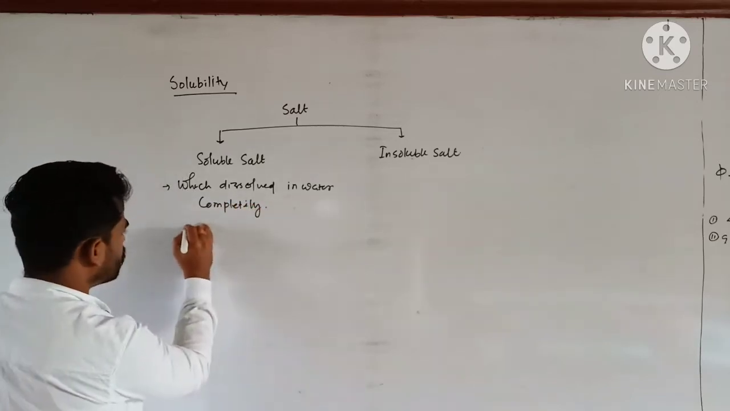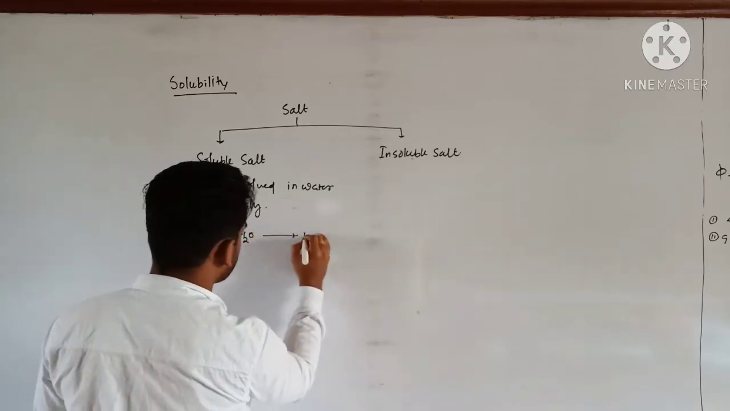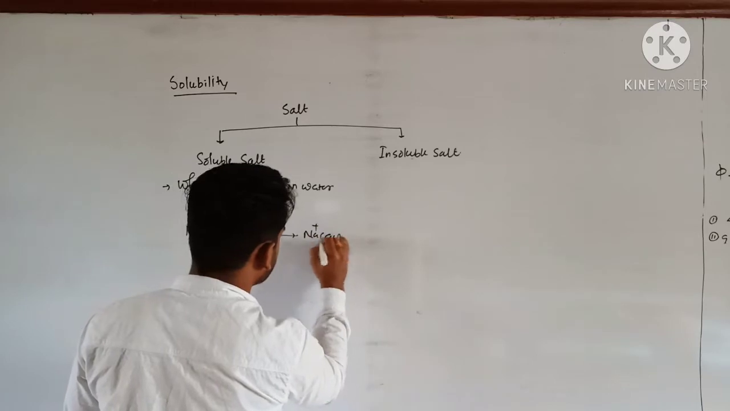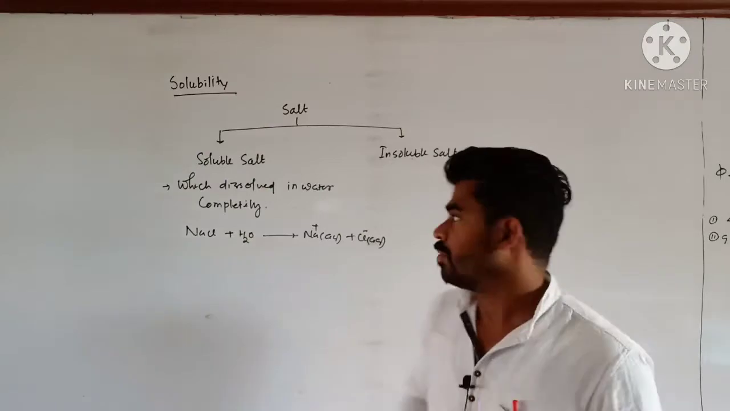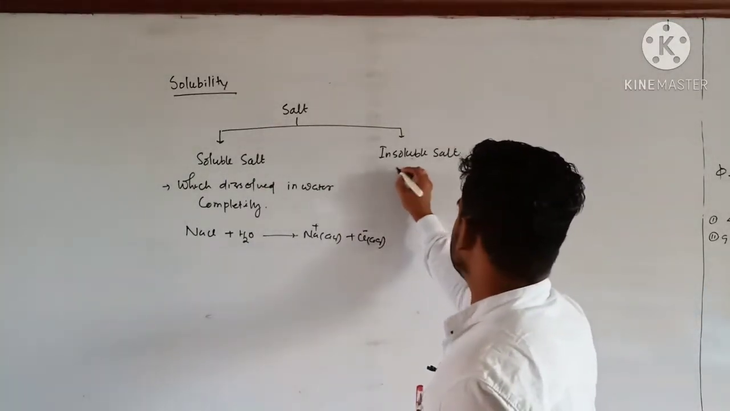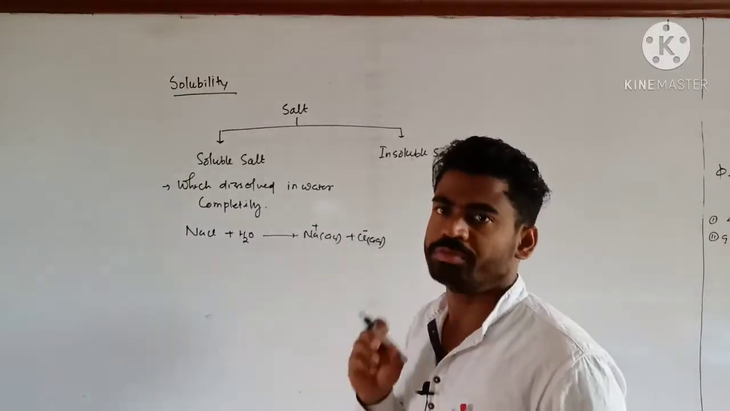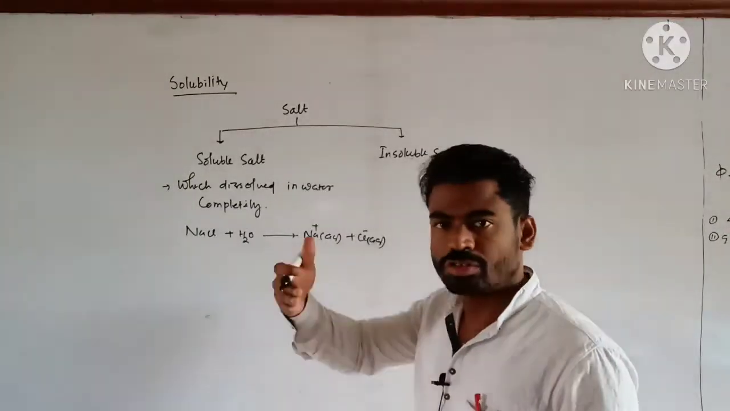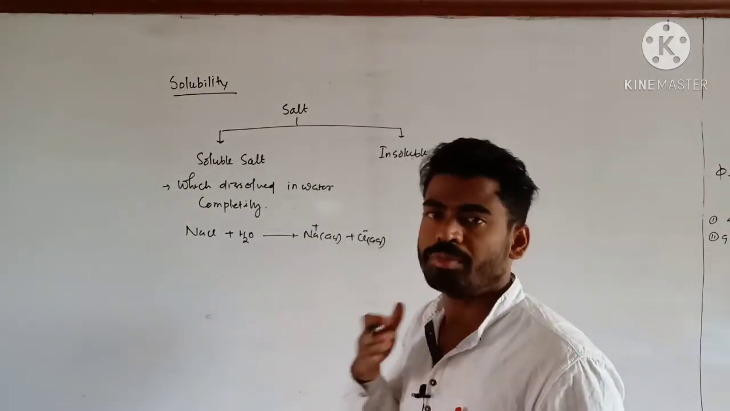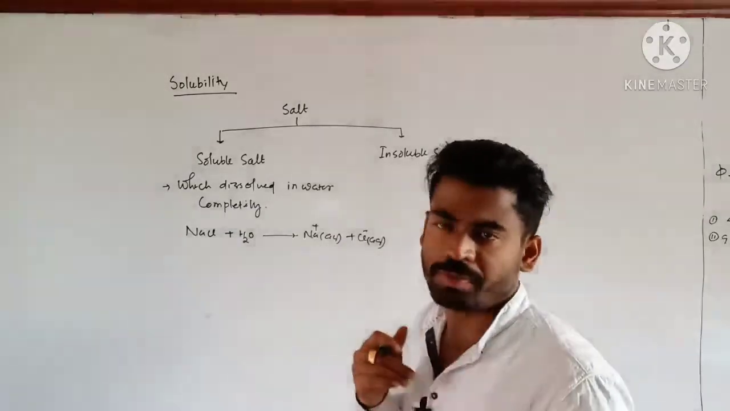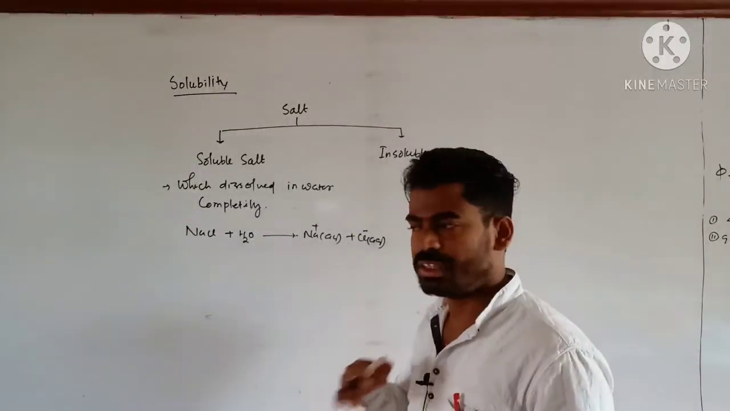Clear? For example, sodium chloride when dissolved in water completely dissociates into Na+ and Cl-. Clear? But insoluble salt means when a salt is added to aqueous medium or water, then what happens? Some of its parts are ionized and most of the part remains in unionized form. That means a very slight amount of that substance is dissolved in water.